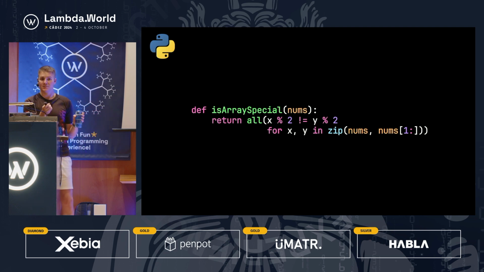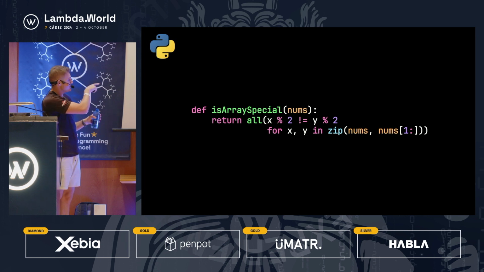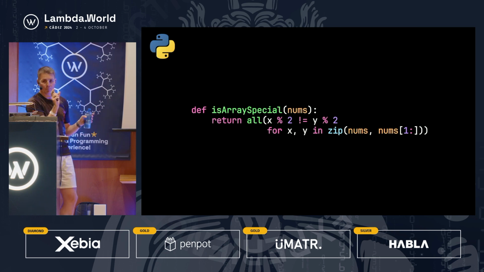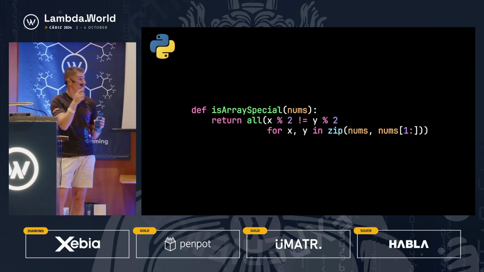But this is where combinators come in. So what do we have here? We have x modulus 2 not equal to y modulus 2. So we have the same unary function if we consider modulus 2. Modulus is a binary operation, but we're partially applying it with the constant 2. So a partially applied binary function is just a unary function that you could consider calling this odd. And then we're applying this unary function to two different arguments, and then taking the results of those and passing it to a binary function, in this case, not equal to. This is an example of the psi combinator.